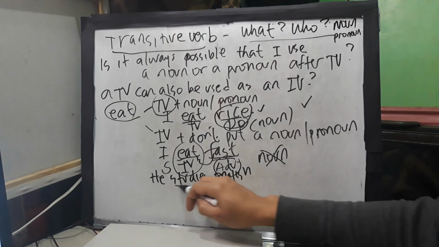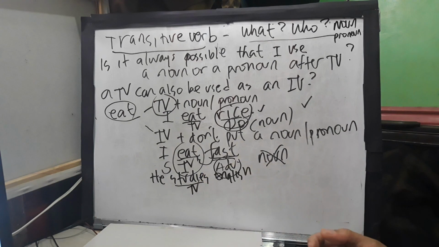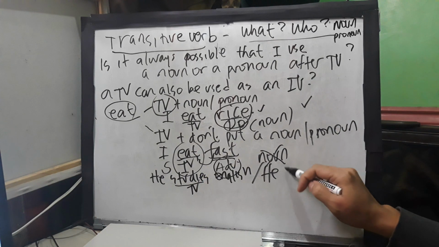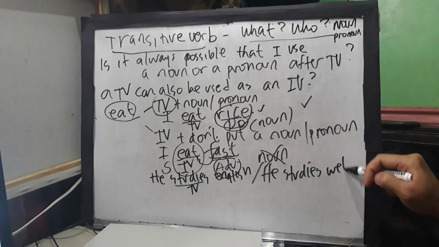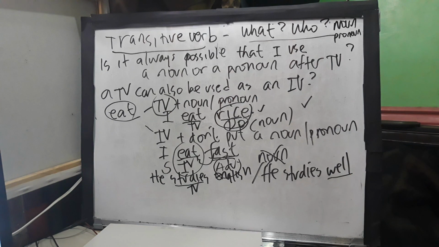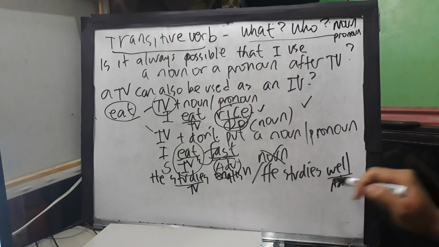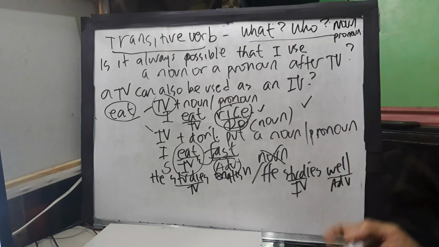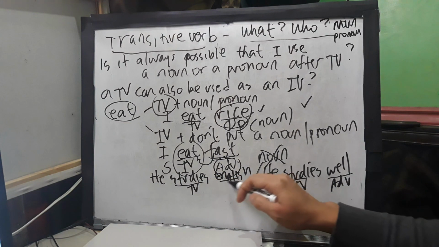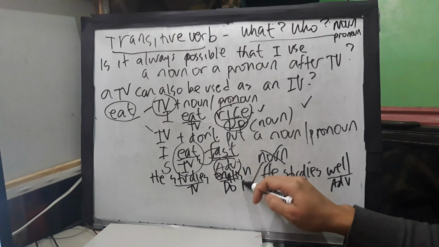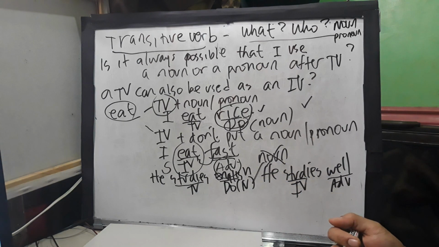So study here is a transitive verb. But if I do like this, he studies well. So well here is an adverb. So this is an intransitive verb. He studies English. Studies is a transitive verb because it's followed by a direct object, which is your noun. So you can do a lot like this.